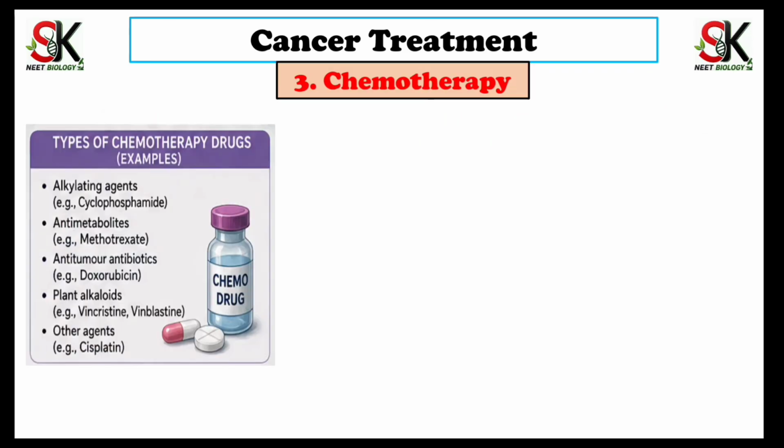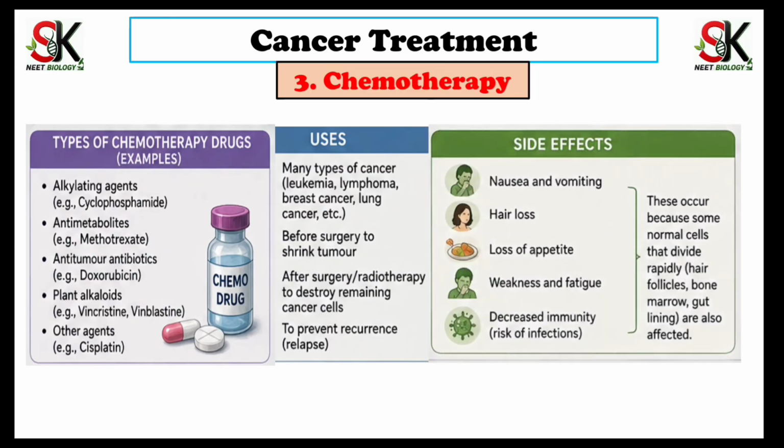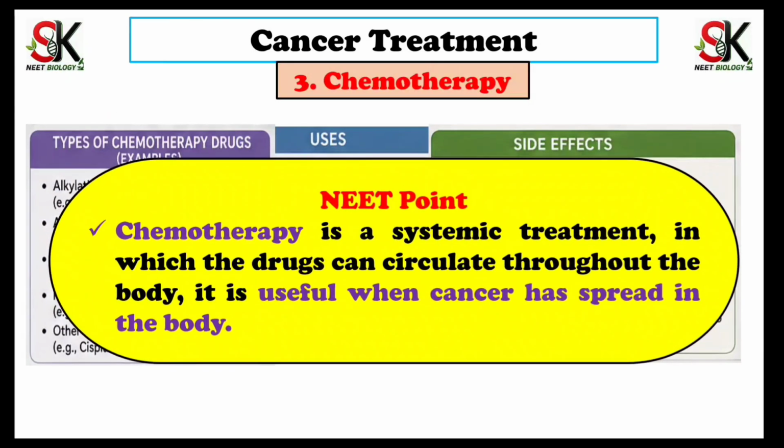These are some chemotherapeutic drugs like alkylating agents, anti-tumor antibiotics, plant alkaloids, and other agents like cisplatin. These drugs can be used for many types of cancer like leukemia, lymphoma, breast cancer, lung cancer, etc. Neat point. Chemotherapy is a systemic treatment in which the drugs can circulate through the body. It is useful when cancer has spread in the body.